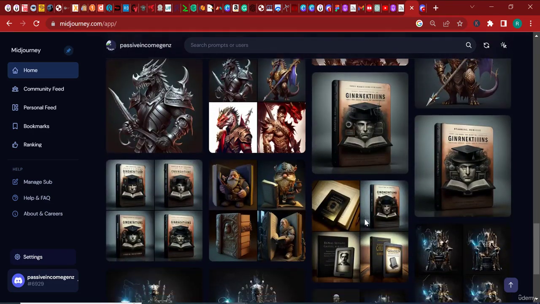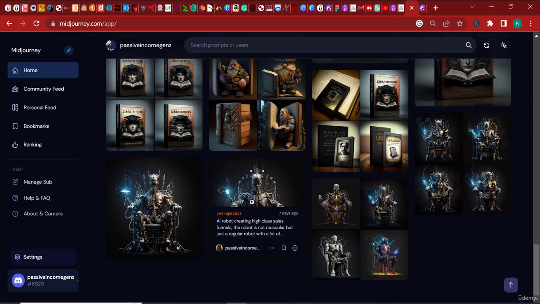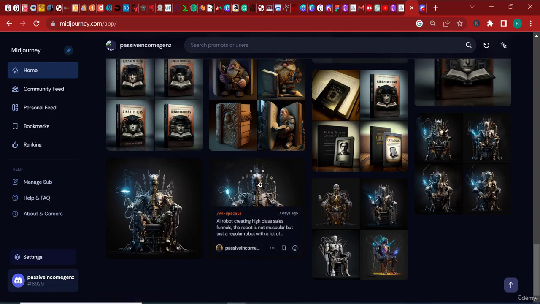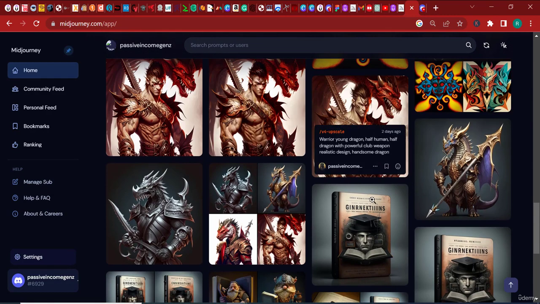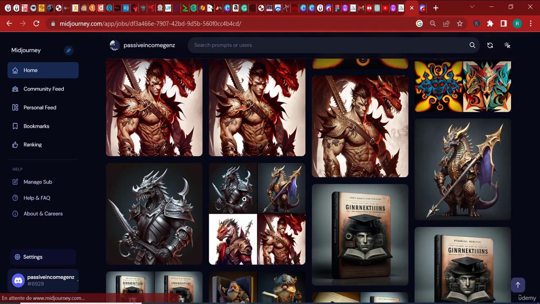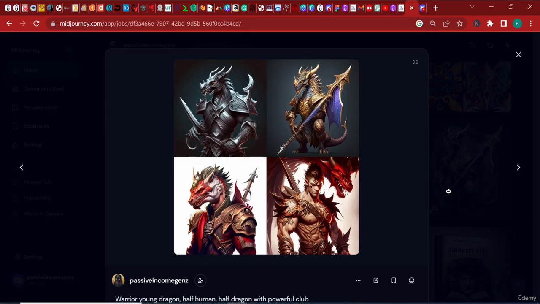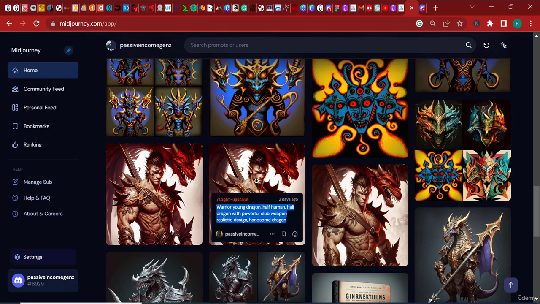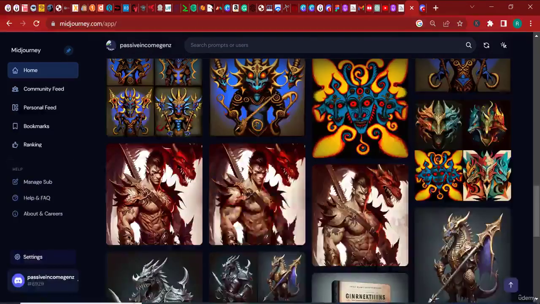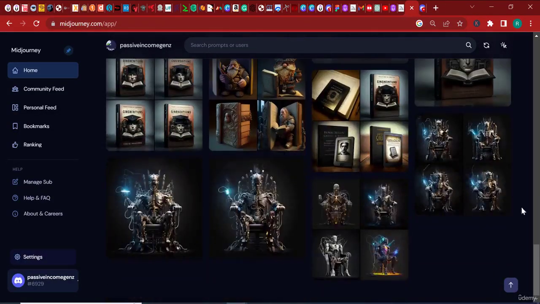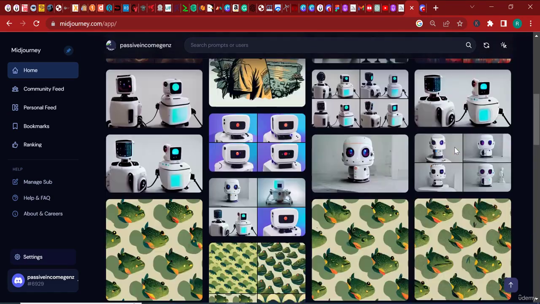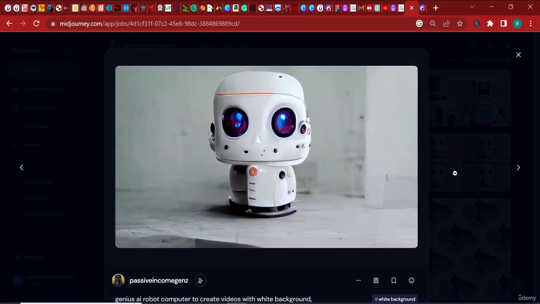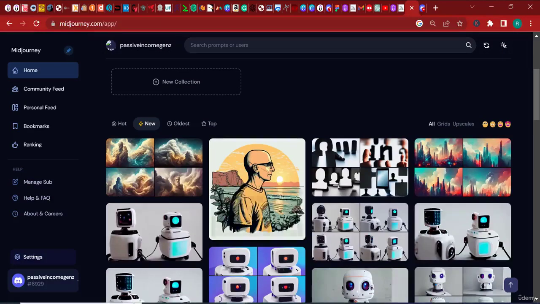Now, some other interesting designs I've been experimenting with are, for example, this hybrid robot, half human, half robot, which I think we're going in that direction. I don't know, but it's interesting. Here, some dragon and human hybrid forms, which is also very interesting. Here are some characters for 3D animations, which are also very interesting. The ability to do this is just wonderful, and I can show you how I've accomplished this stuff. Even though this is not really the best stuff out there, I'm quite imagining a bunch of stuff, and Midjourney is just great.